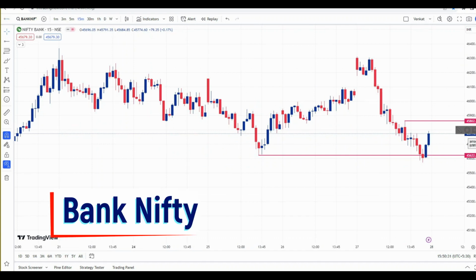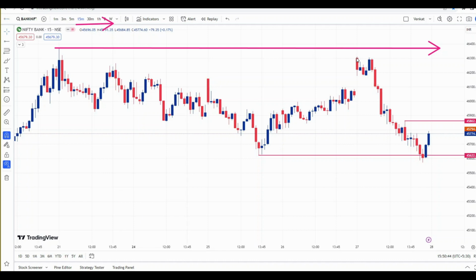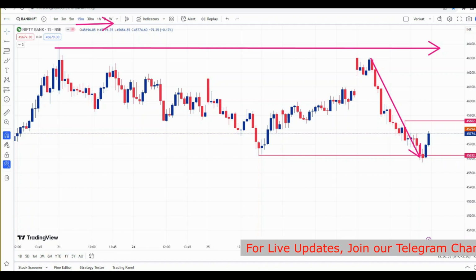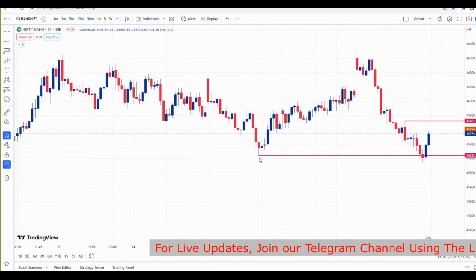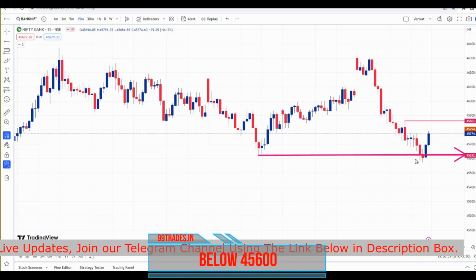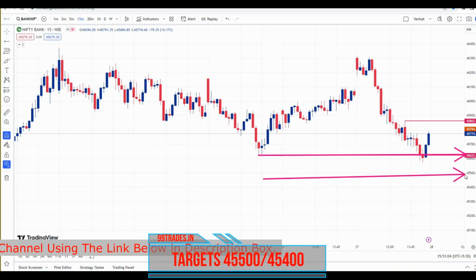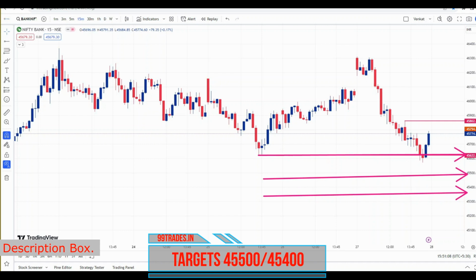Here I am using the Bank Nifty 15-minute chart, and from here it tested this level, and from here it has given a straight fall of more than 800 points. So what are the important levels for tomorrow's trading session? In Bank Nifty also, the high probability trade will be on the downside, that is, below this level. Below 45,600 we can short Bank Nifty. The first target will be 45,500 and the second target will be 45,400.